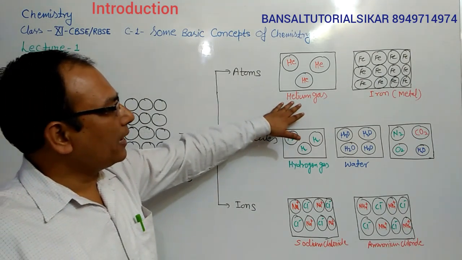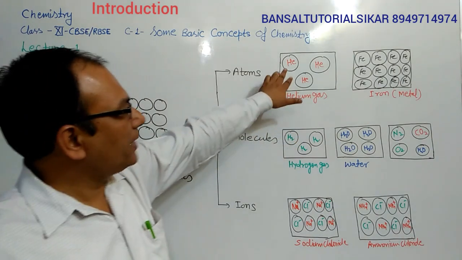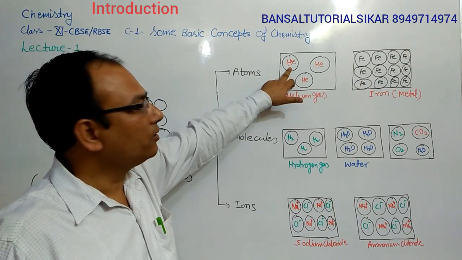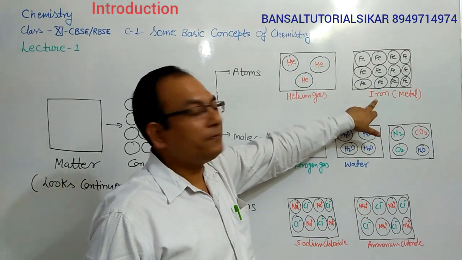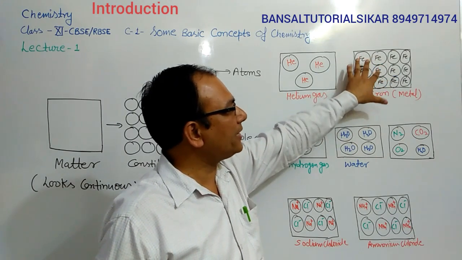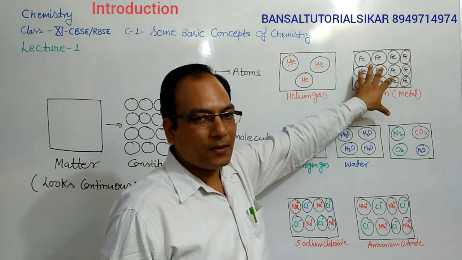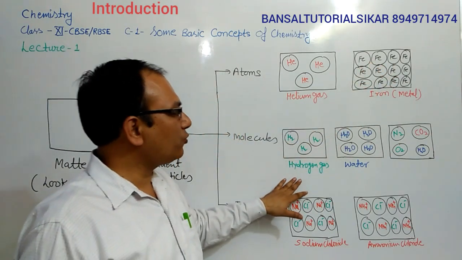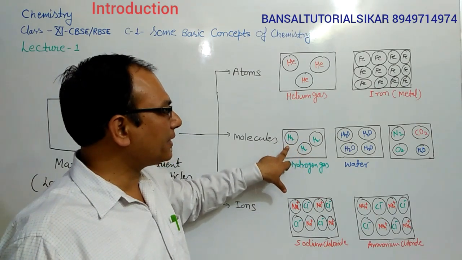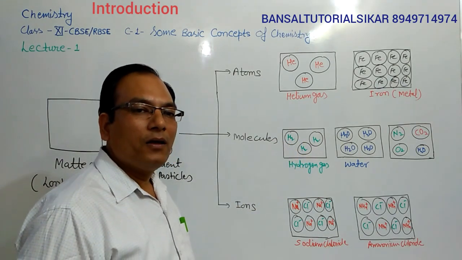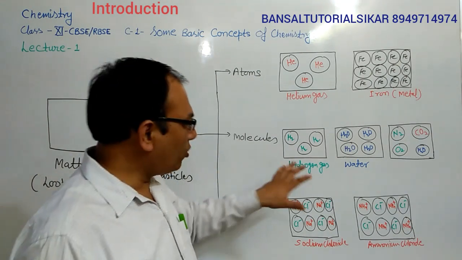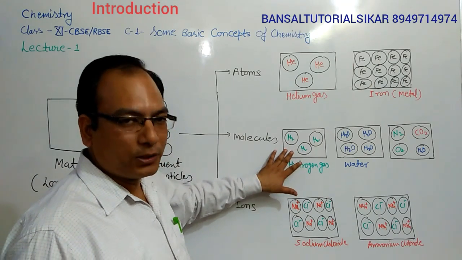Students, you can see that helium gas is composed of constituent particles, and each constituent particle is one atom of helium. In the case of iron, it is also composed of tiny constituent particles, and each contains one atom of iron. In the case of hydrogen gas, each constituent particle is composed of two atoms of hydrogen, and this group of atoms is known as a molecule. So hydrogen gas consists of hydrogen molecules.